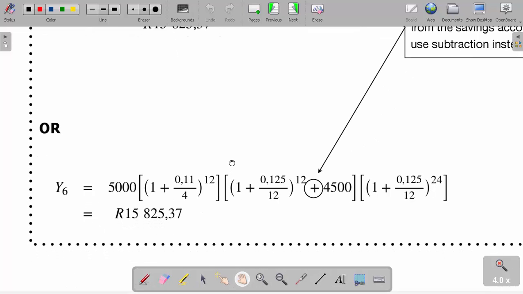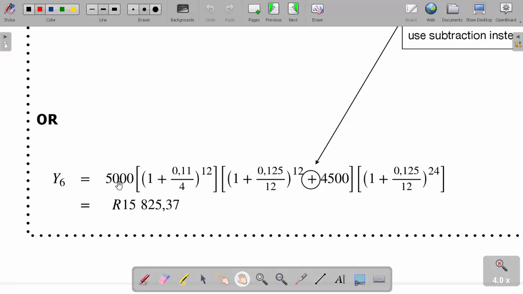Please pay attention here. Now, I was having 5,000, okay? For the first 3 years, the interest rate was done quarterly, altogether. And then, because it was for the first 3 years, that means it's quarterly, I divide I by 4. And then I power 3 times 4, which is 12 here, altogether.